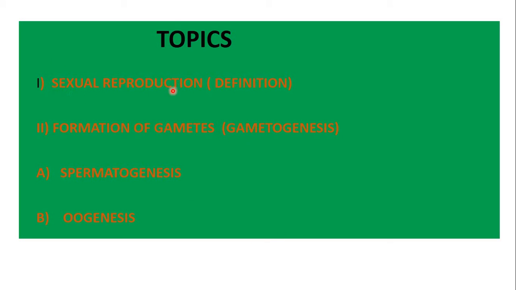Sexual reproduction, definition. Number 2, formation of gametes, that is gametogenesis, and this is further of two types, spermatogenesis and oogenesis.